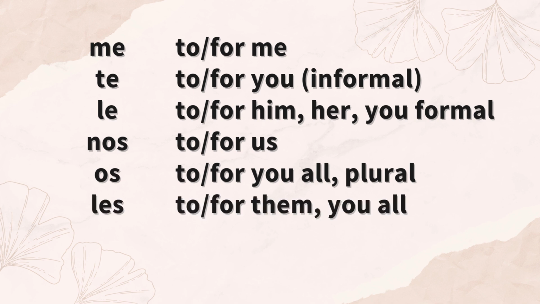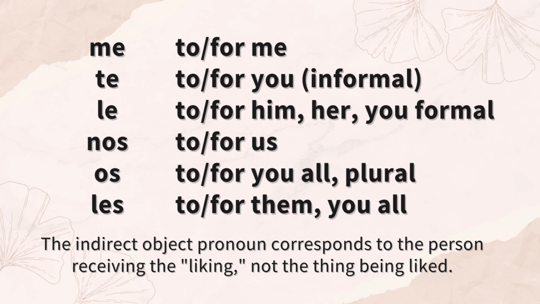Les, to or for them, or to or for you for the plural you, usually used in Latin America. So these object pronouns are used in combination with the verb gustar and other similar verbs to create a full sentence. The indirect object pronoun corresponds to the person receiving the liking, not the thing being liked.